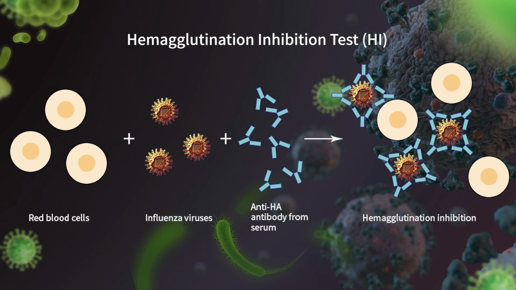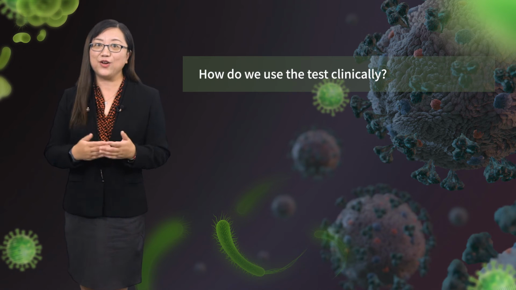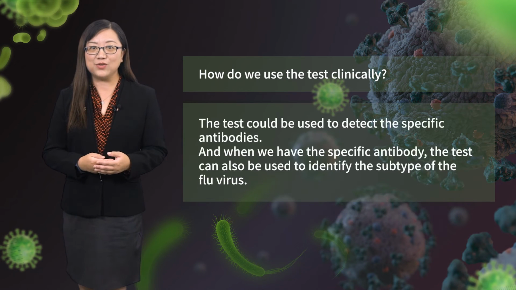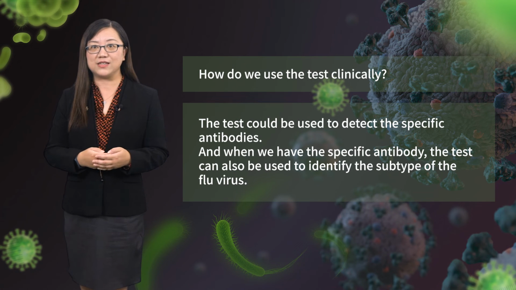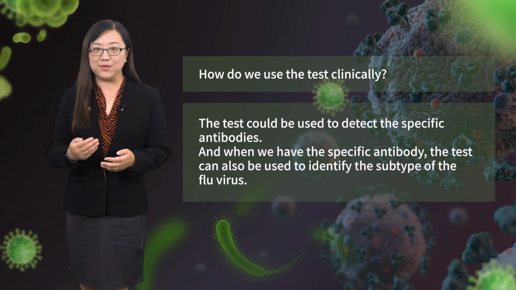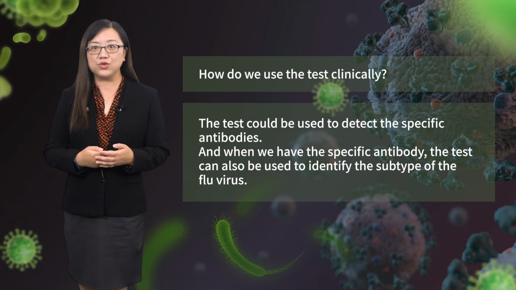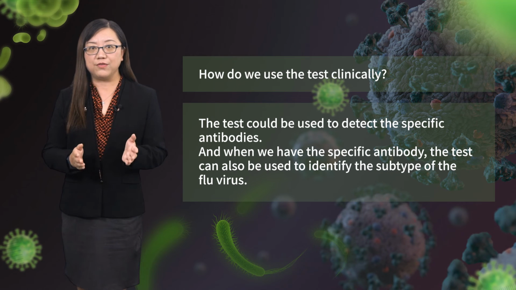That is the hemagglutination inhibition test. How do we use the test clinically? The test could be used to detect the specific antibodies. And when we have the specific antibody, the test can also be used to identify the subtype of the flu virus.